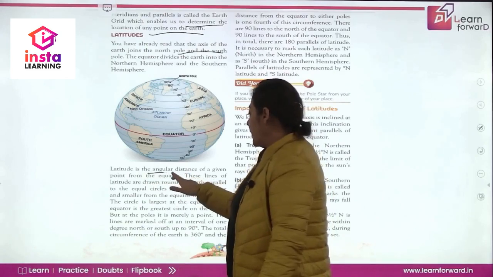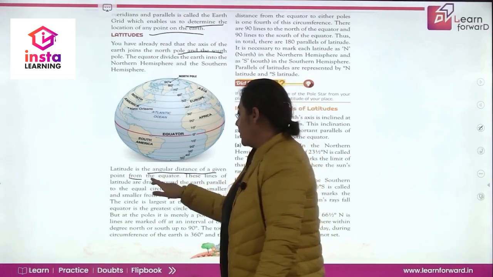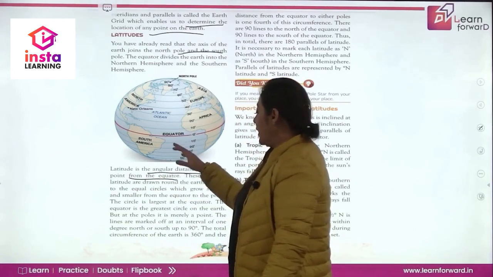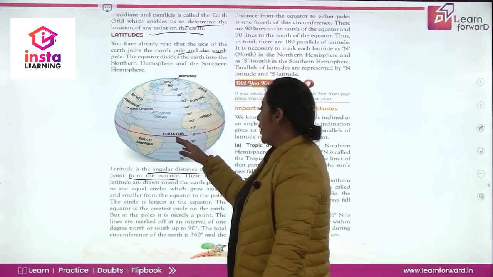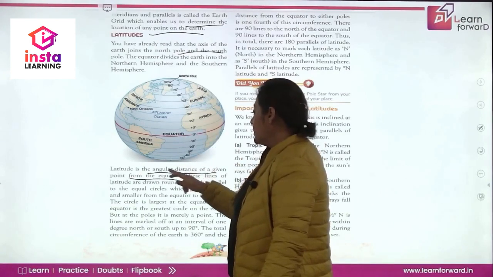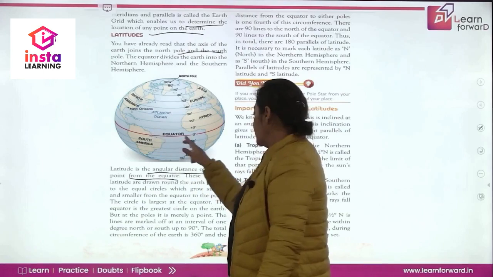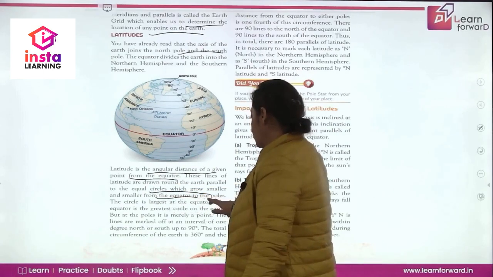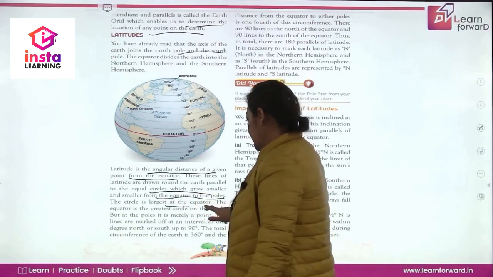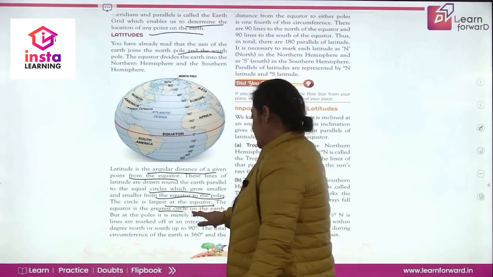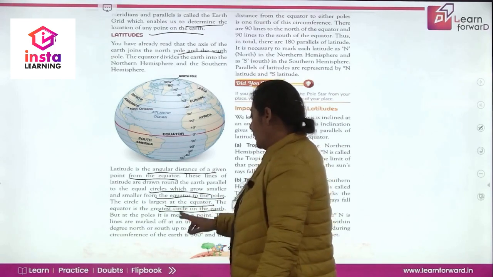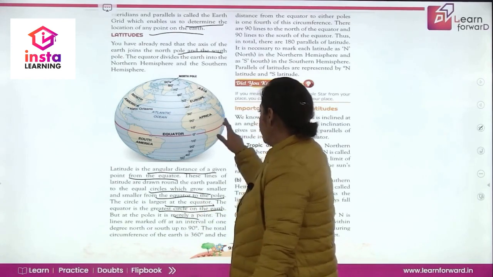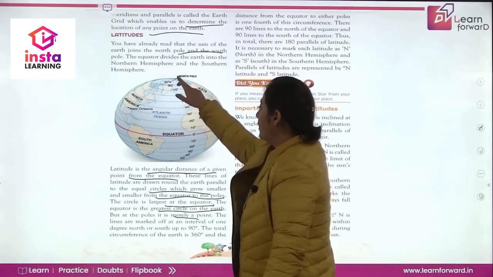Latitude is the angular distance of a given point from the equator. So latitude क्या है? Angular distance of a given point from the equator. These lines of latitude are drawn round the globe parallel to the equator, circles which grow smaller and smaller from the equator to the poles. The circle is largest at the equator and the equator is the greatest circle on the earth. But at the poles it is merely a point. अगर हम poles की बात करेंगे तो it is merely a point यहाँ पे, right?